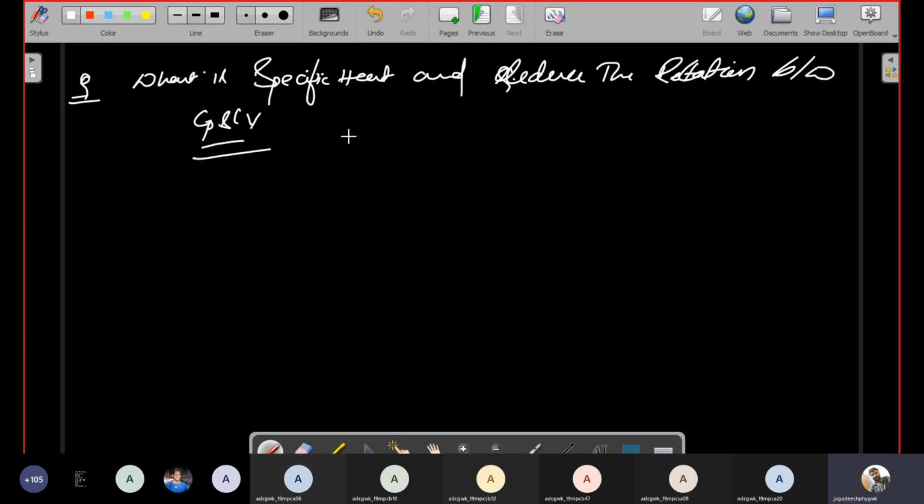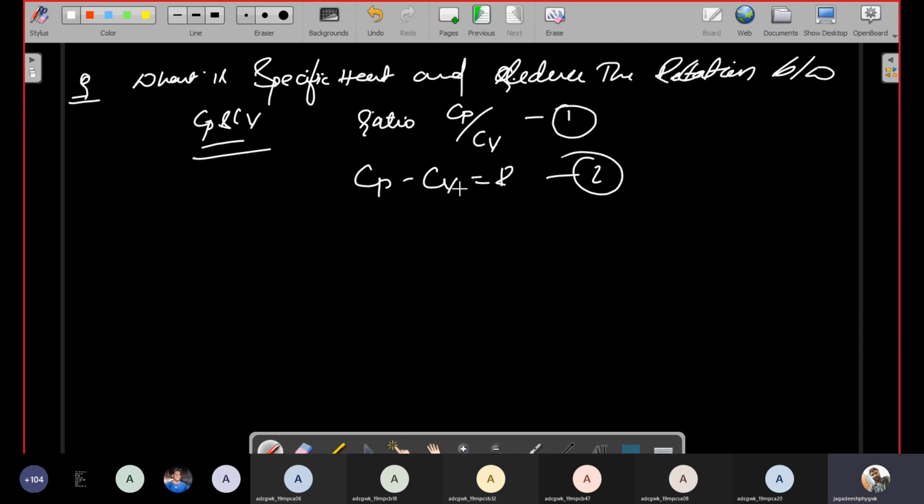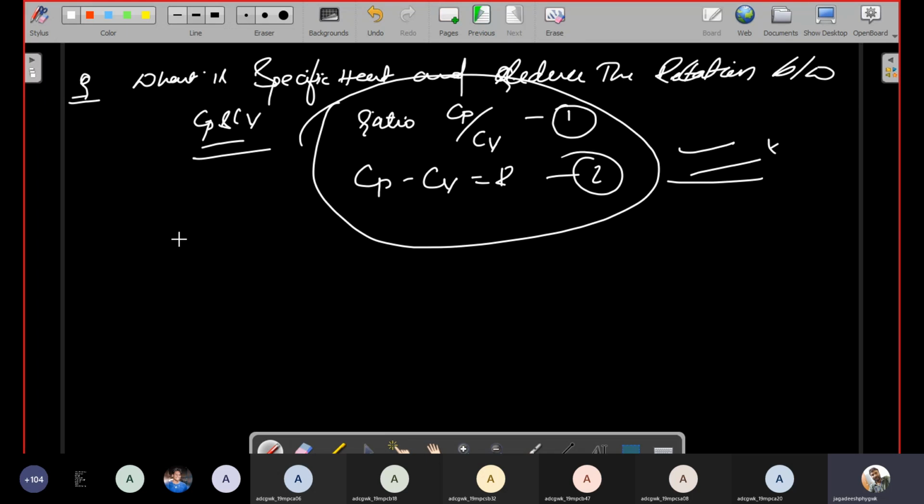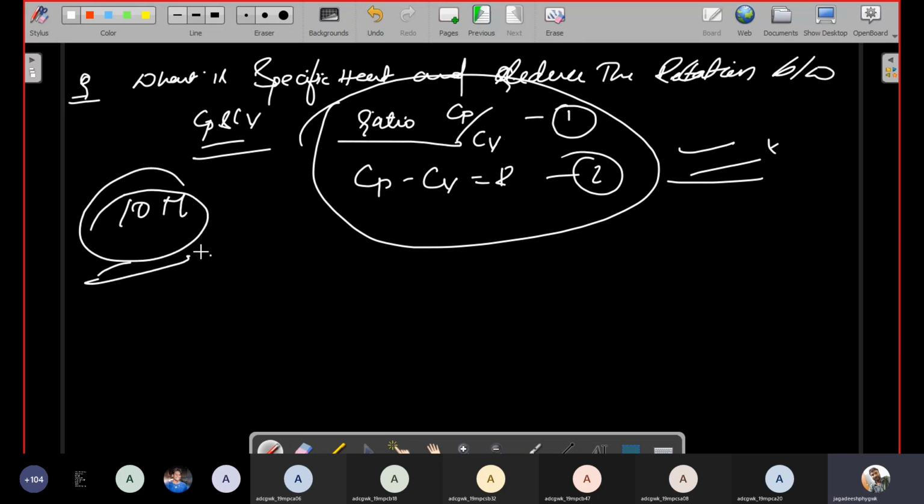There are two types of relation. One is the ratio, Cp/Cv, and similarly the difference, Cp minus Cv is equal to R. These two relations are very important. This is a 10 marks question.